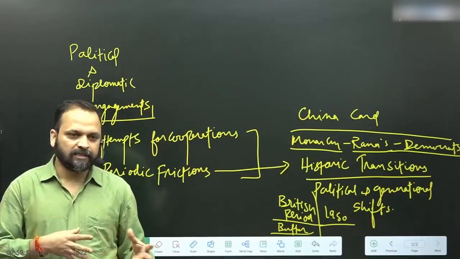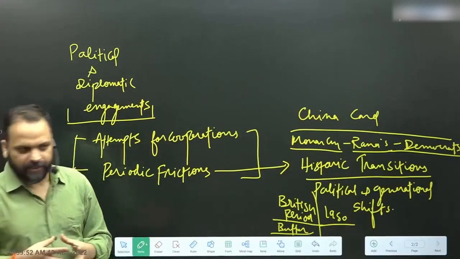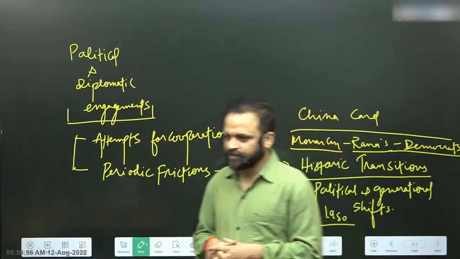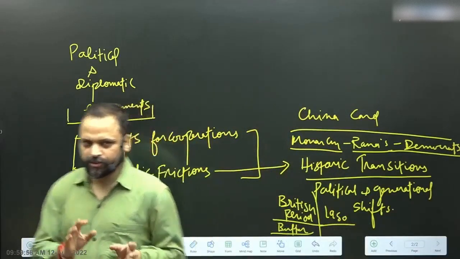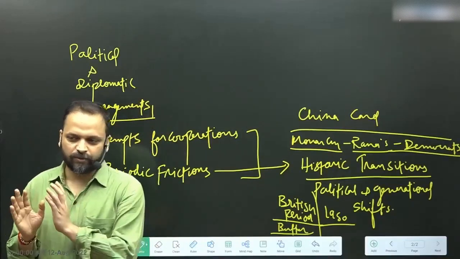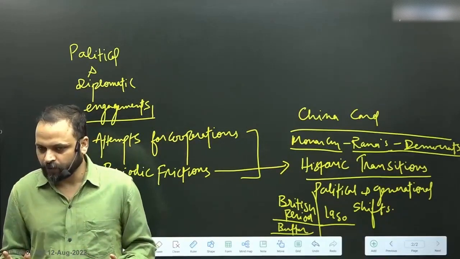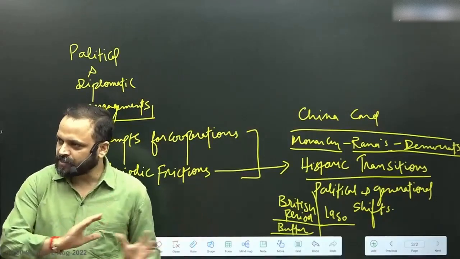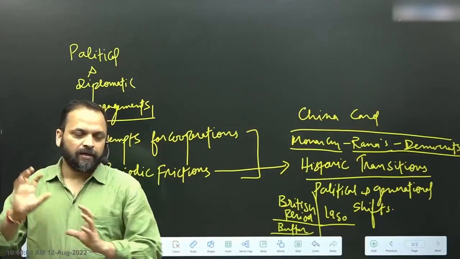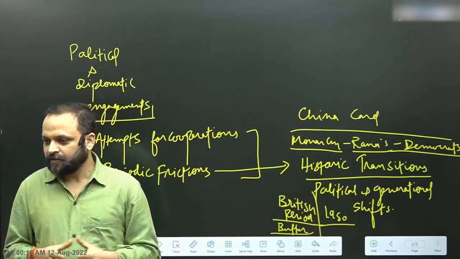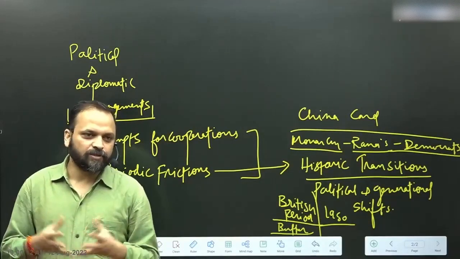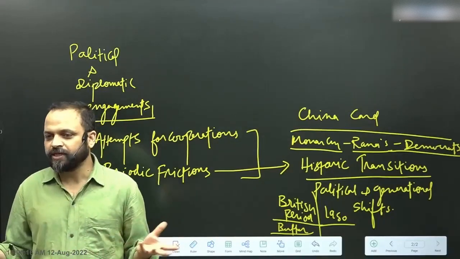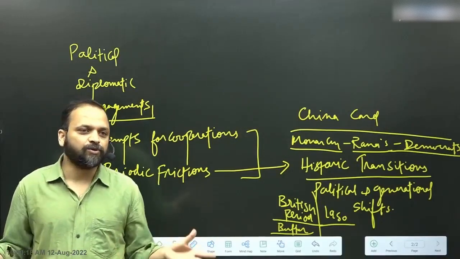So a second Constituent Assembly, as we can say, is in place, which had the task of framing the constitution between 2013 and 2015. So the constitution-making process continues 2007 onwards. By 2015, 2 years, there is no constitution in place.